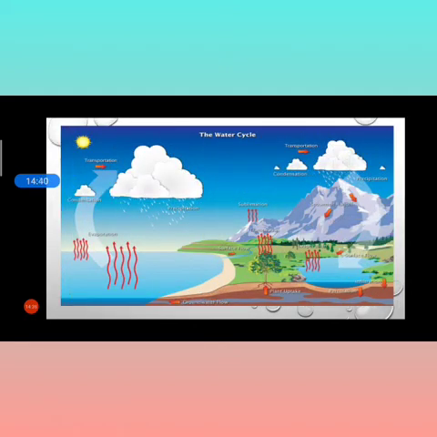Now here is the feature of a water cycle. Here you are seeing evaporation, then condensation, then transportation. Transportation means making a cloud, and when the clouds become heavy, then precipitation happens, and it comes down on the mountain area. From the mountain area it reaches the ground, and goes under the ground, into the earth. With this the water flows to the river. So this shows the water cycle.